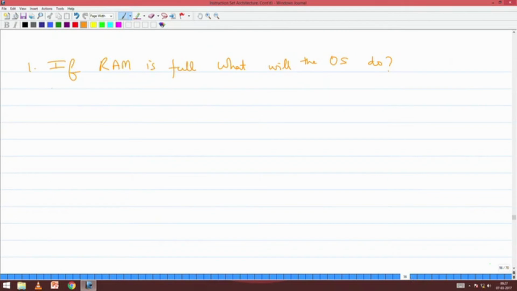We have to remove something and put this. So I have to replace something. So we follow what we call a page replacement. Correct?